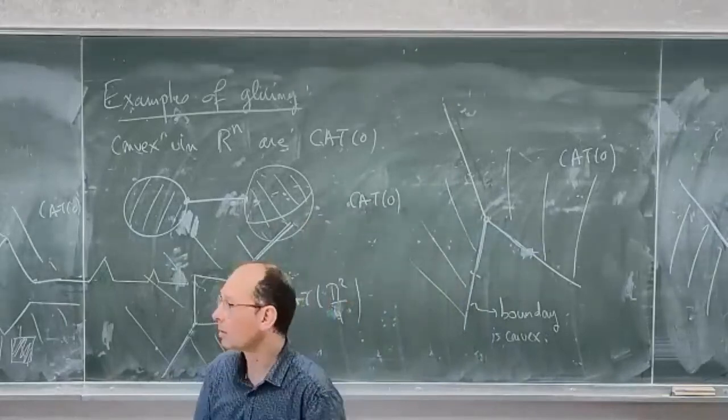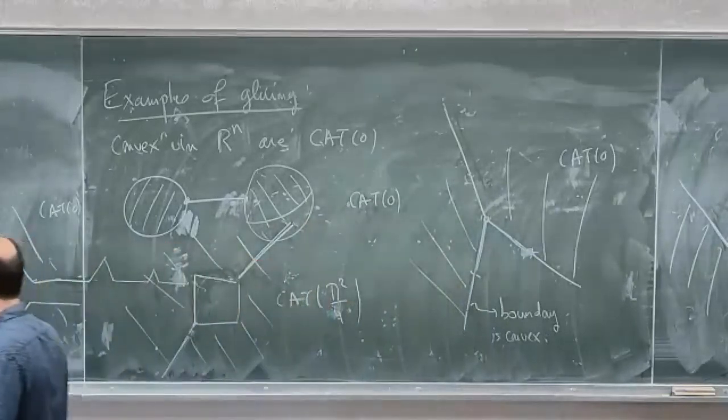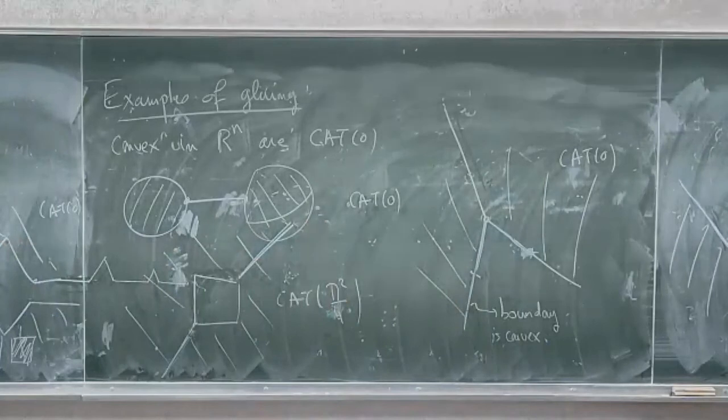There is a question in chat: are there any non-proper Cat K spaces? It's a question of definition. Yes, you take a Hilbert space, infinite dimensional, it is not proper, and it is Cat0.